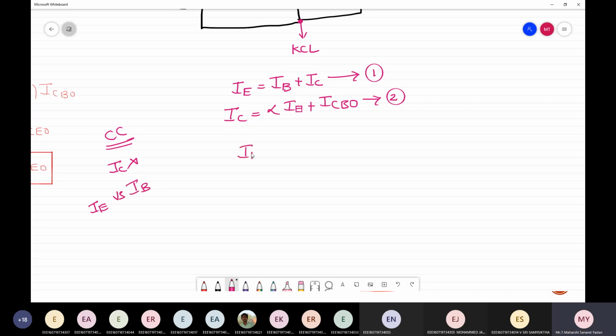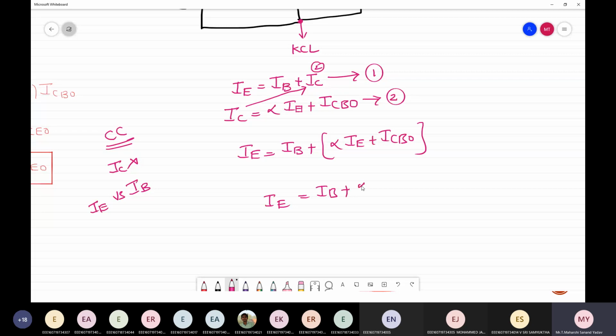So I'm writing IE equal to IB plus IC, and instead of IC, I'm substituting equation 2, alpha IE plus ICBO. So IE is equal to IB plus alpha IE plus ICBO. I'm moving this term to the left hand side, so that IE minus alpha IE is equal to IB plus ICBO.